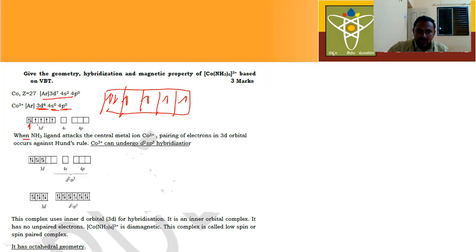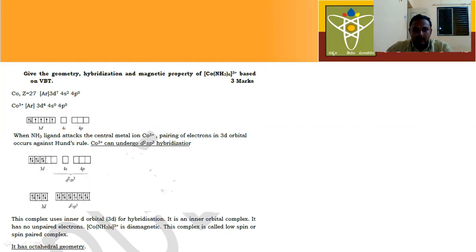Next, which type of ligand is there? Amine ligand. Is the amine ligand a strong ligand or a weak ligand? It is a strong ligand. So when the amine ligand attacks the central metal ion, what happens? We know that when strong ligands are present, the unpaired electrons get paired up.